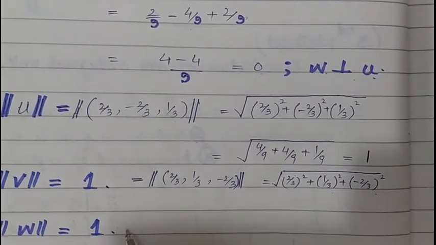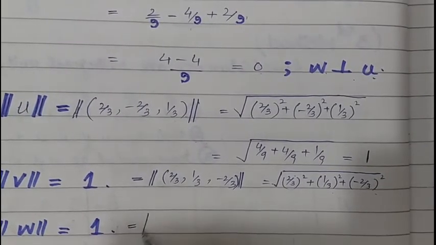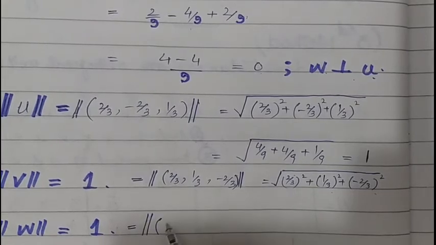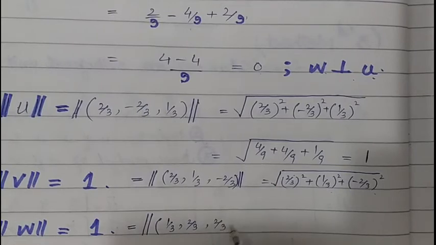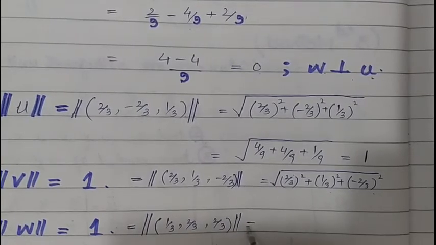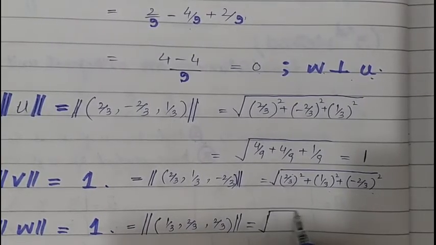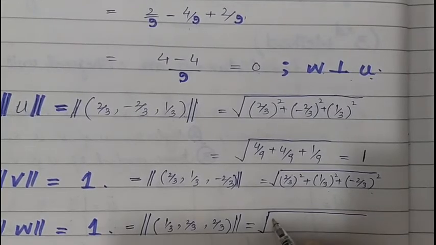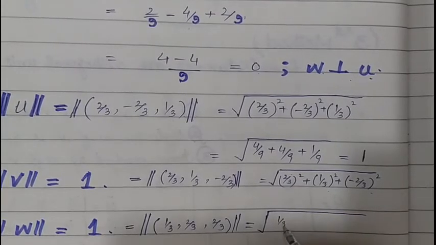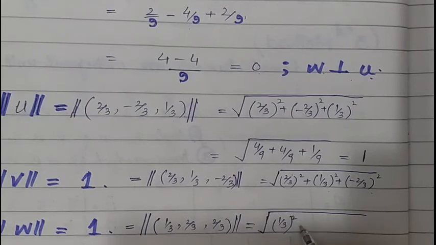Similarly, for w with values 1 by 3, 2 by 3 and 2 by 3, its norm will give us the answer 1. So we can say that A is an orthogonal matrix.